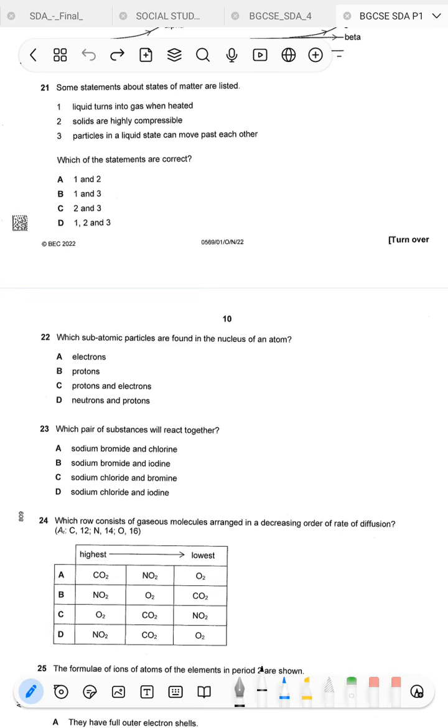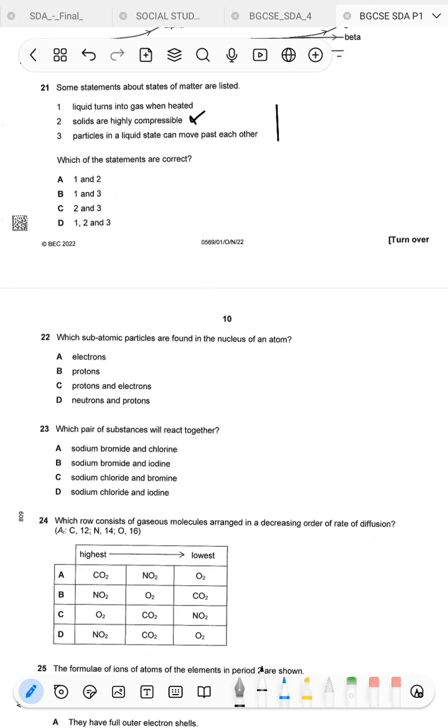Okay, all right, so question 21 says some statements about states of matter are listed. 1, liquid turns into a gas when heated. 2, solids are highly compressible. 3, particles in a liquid state can move past each other. Which of the statements are correct? Now we know that statement number 2 is incorrect. Okay, solids are not compressible.